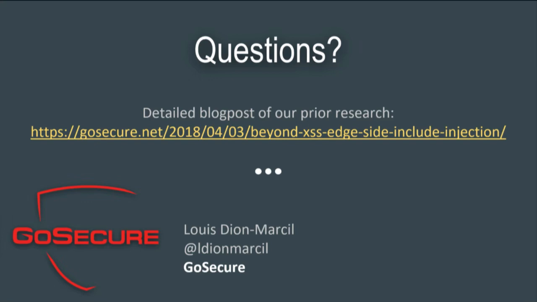There's a lot of research to be done with this. We documented this, I think, in April at this URL. You have our prior research. We analyzed, I think, half a dozen ESI engines, some of which are pretty famous. You have Akamai, WebSphere, Varnish, Fastly, and Squid. We found a whole bunch of bugs, like denial of service with Squid. We found XSS, a filter bypass for Chrome. So a whole bunch of interesting stuff. If you want to go ahead and search for more ESI bugs, I think you'll find a lot of them.